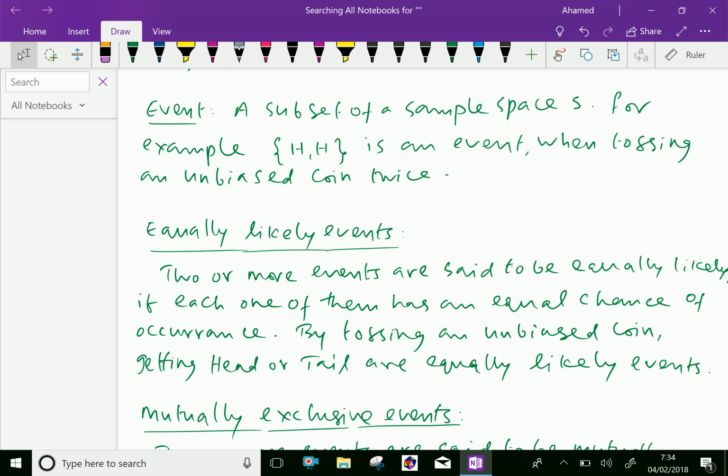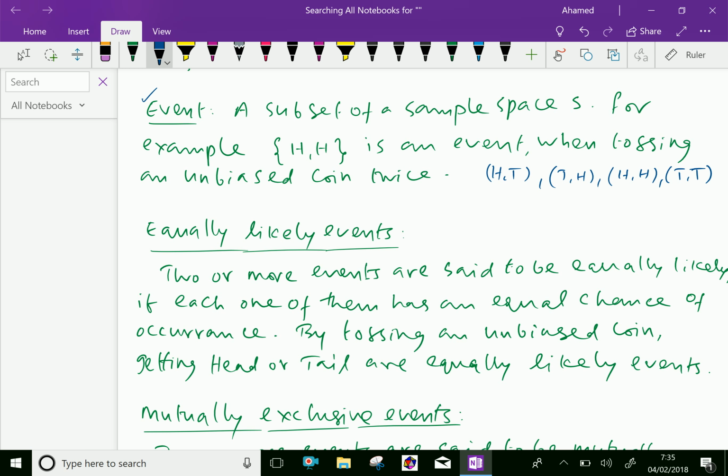Next one, event. An event is a subset of a sample space. For example, here HH is an event when tossing an unbiased coin twice. Suppose you are tossing a coin twice, the possible outcomes are HT, TH, HH or TT. These are four outcomes.